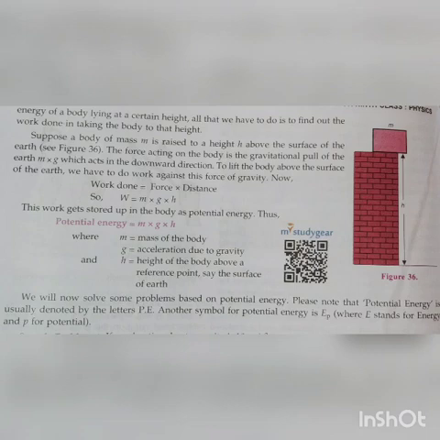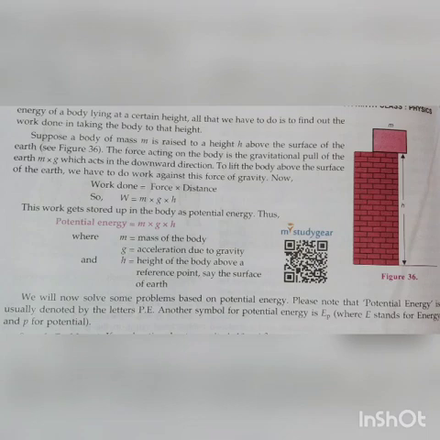So work done will be the same as the potential energy. So the formula of the potential energy will be m into g into h, where m is the mass of the body, small g is the acceleration due to gravity, and h is the height of the body. You can also say it is measured from a reference point, and it has been lifted against the gravitational force, students.